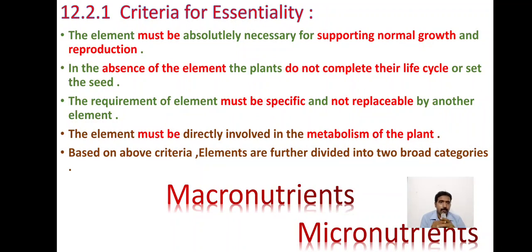Based on the above criteria, the elements are further divided into two broad categories: macronutrients and micronutrients, right? We will see the essential macronutrients and essential micronutrients in the next class. And once again, this point is very important. The element must be absolutely necessary for supporting normal growth and reproduction. In its absence, the plants do not complete their life cycle or set seed, and the requirement of the element must be specific and non-replaceable by another element. The element must be directly involved in the metabolism of the plant.